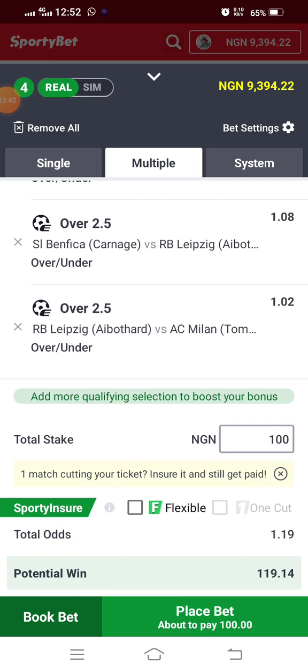So finally, how much percent are we looking at here? We're looking at 19%. So 19% is a lot of money. It's a lot of money. 19% of 10,000 naira is 1,900.